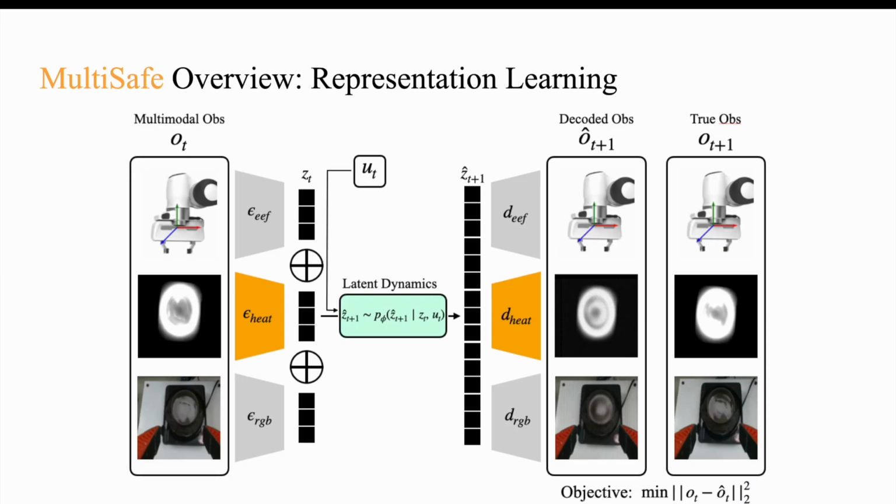We present Multisafe, a multimodal latent safety filter. Our main contribution is on the representation learning side, where we augment the existing world model architecture, Dreamer, and latent safety filters to accommodate for new modalities. We do this through mid-level fusion, where we add an additional encoder and decoder layer for our additional modality, in our case heat, and fuse the latent embeddings together to learn a more semantically representative latent space. The objective of this world model training process remains the same, to minimize the difference between the sampled next observation and the true observation. We train both the recurrent state space model and the classifier at the same time.